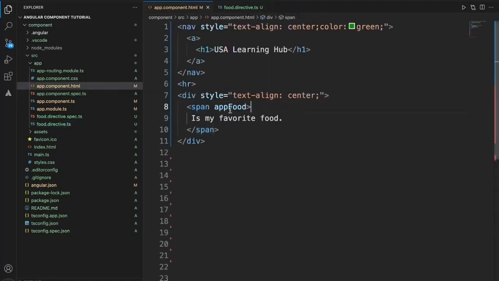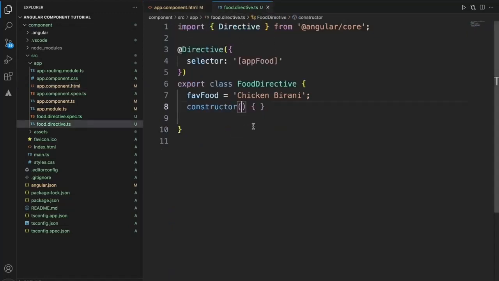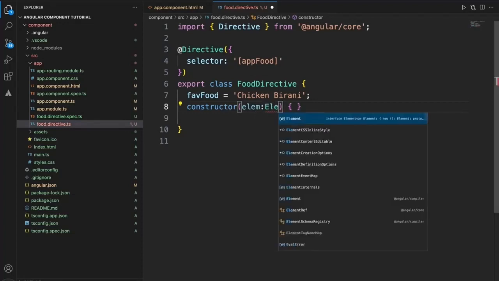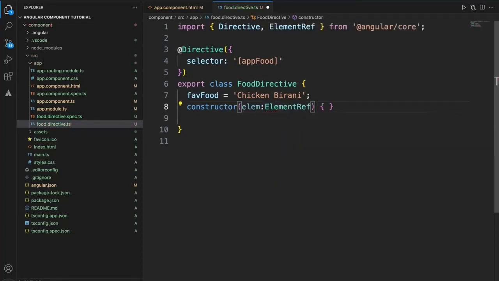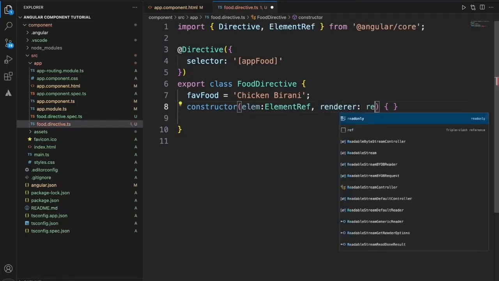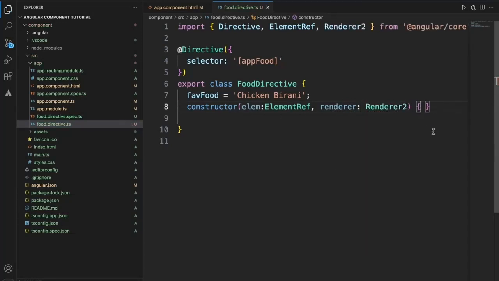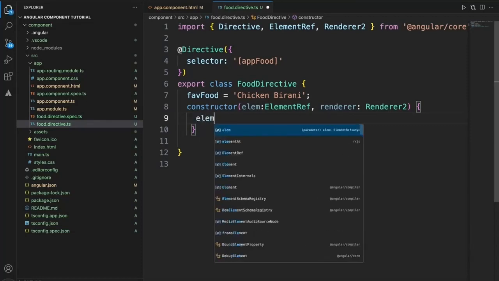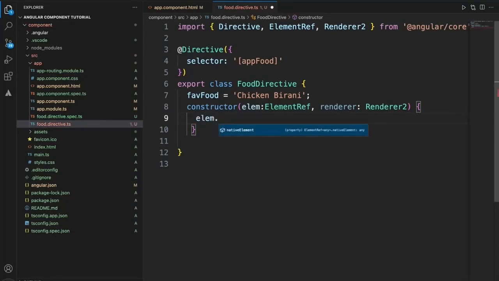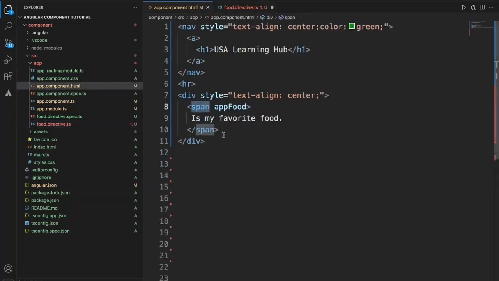what we need to do is basically when we use this directive, automatically this whole span tag will be available. The directive will get hold of the whole span tag using element, so within this we get an element reference. This is a span tag element reference, and we need a Renderer2, and now I can get hold of the element and perform some action so that the same action will be applied on this particular span tag, and it will be displayed along with this content.